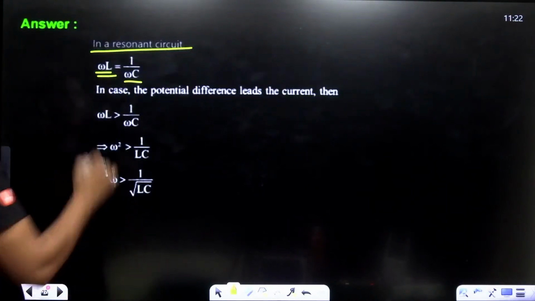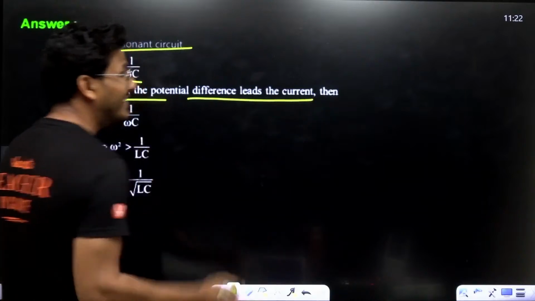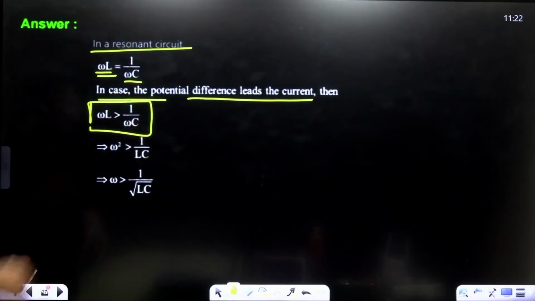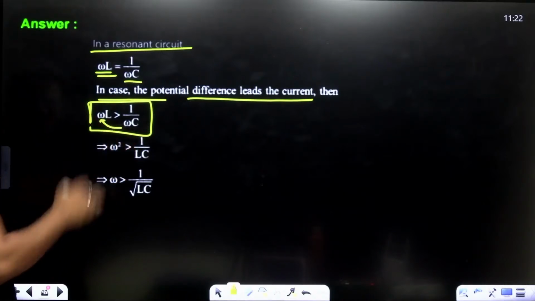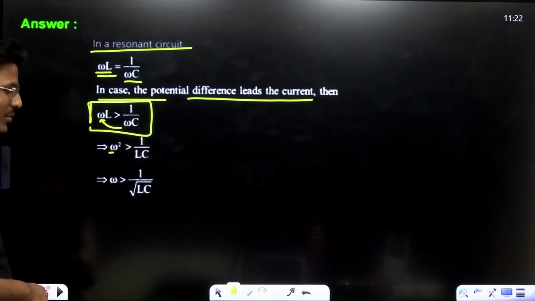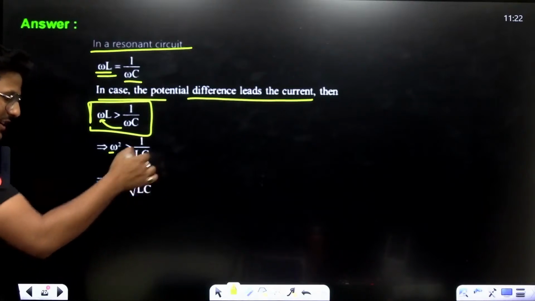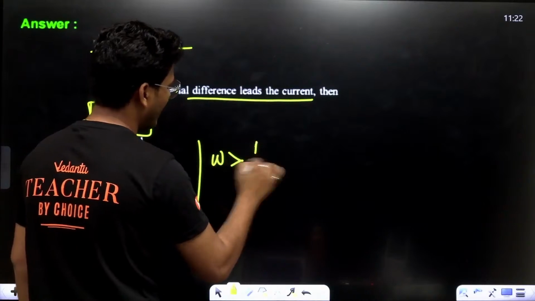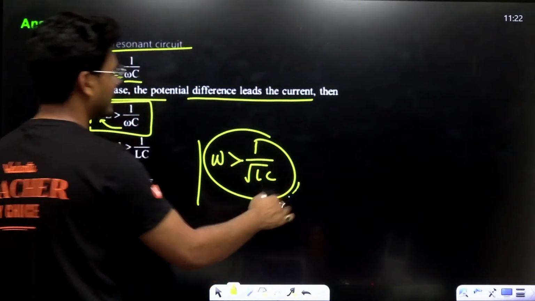Now, in case of potential leading the current, omega L must be greater than 1 upon omega C. Just shift this omega here: omega square is greater than 1 upon LC. Omega is greater than 1 upon under root of LC. This is the condition.